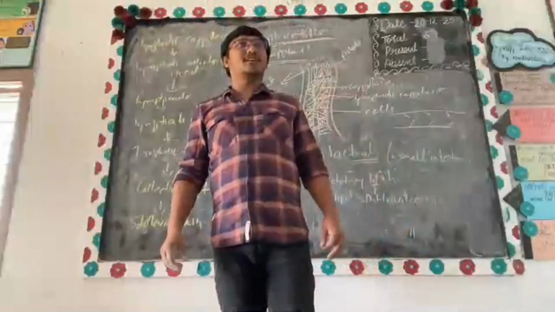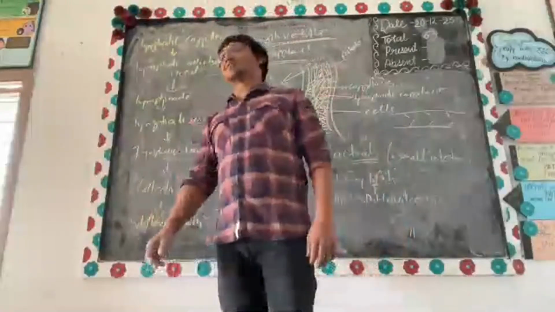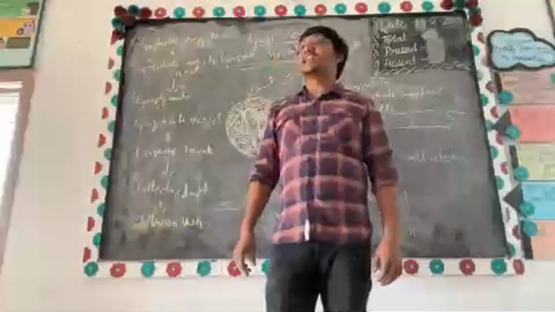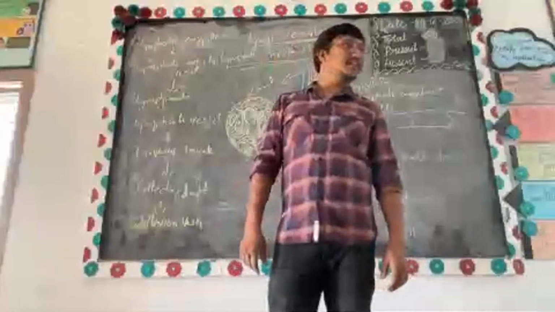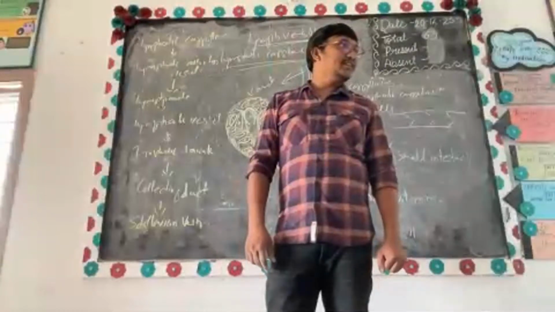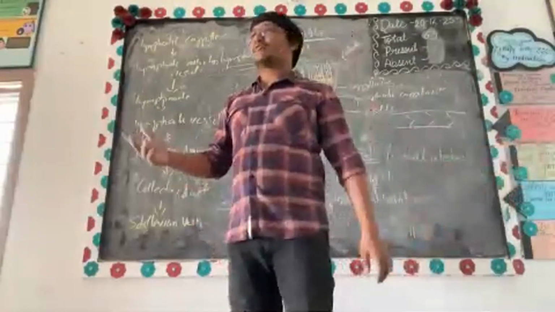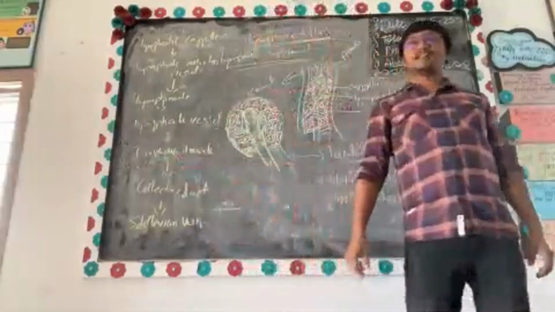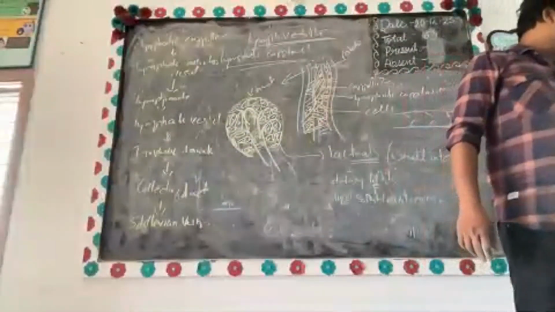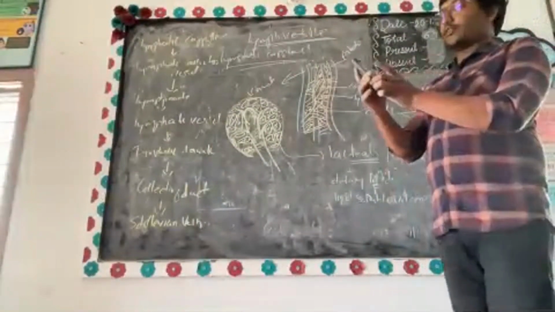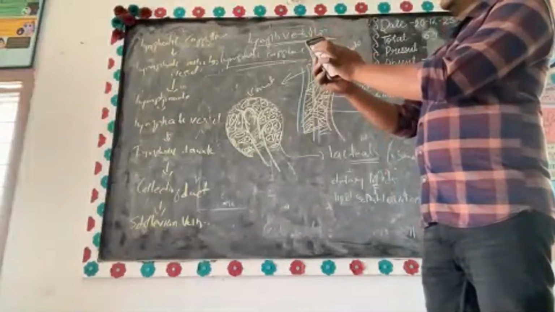Eppudana palpate cheskunnara? Those are lymph nodes. Those are nothing but lymph nodes. Do you understand? I would have shown you a better picture. I have shown you a better picture, but okay, I don't know how far it is visible.